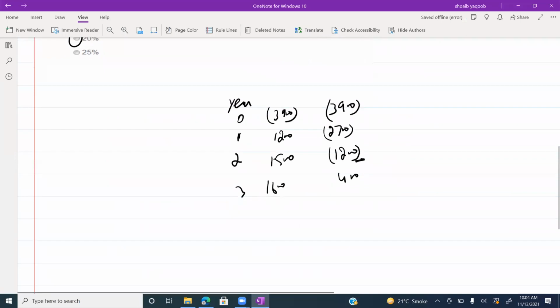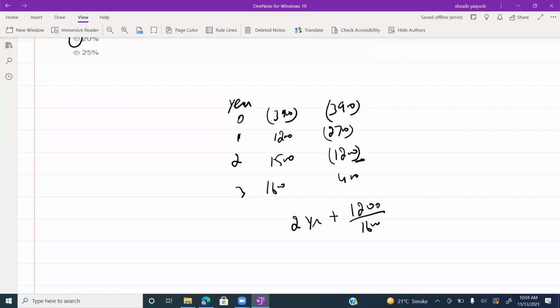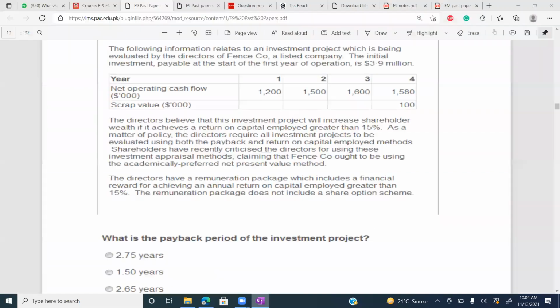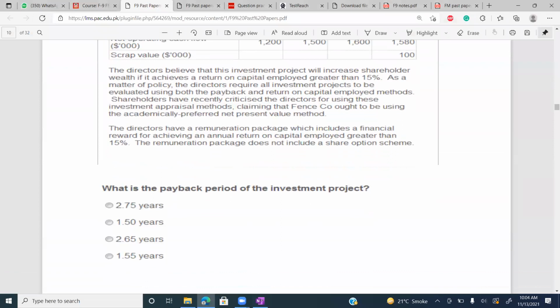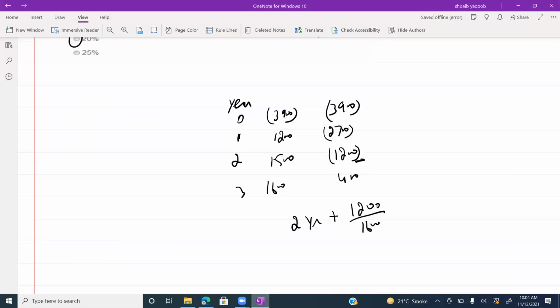So it's 2 years plus 1,200 over 1,600, which is 2.75. 2.75 years is the answer.